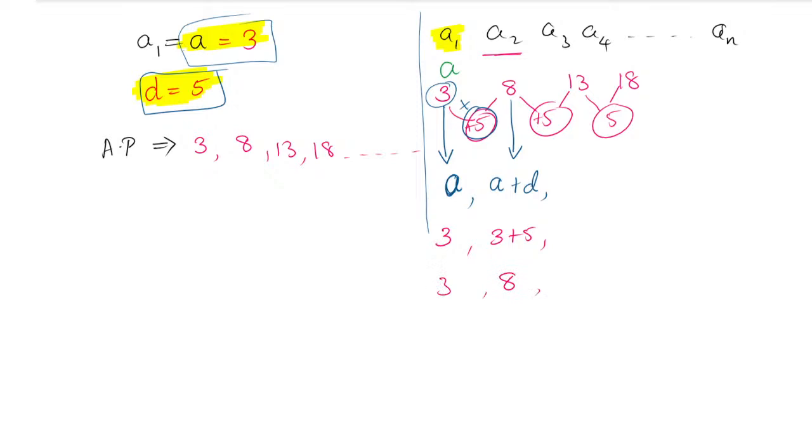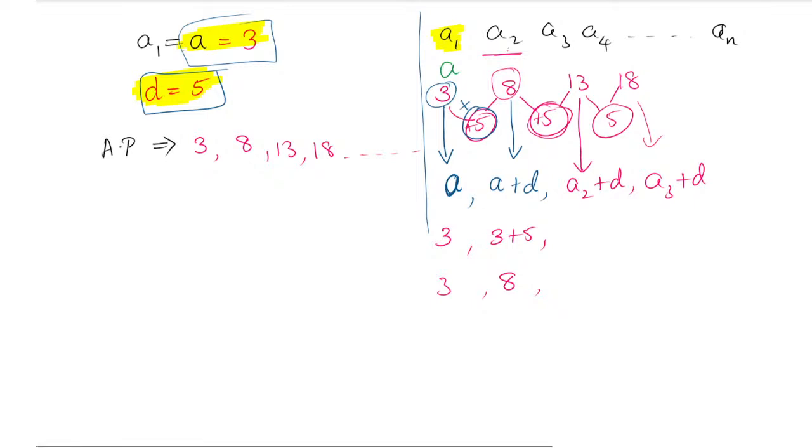Yes. Similarly, the third term. The third term is 13. So 13 is what? It is a combination of A2 plus 5, meaning we are adding the A2 value with the D. And like that it will continue. So the next term, 18, will be A3 with the D. So it is continuing this way. Here you can see you have to add a D to each previous term to get the next term.